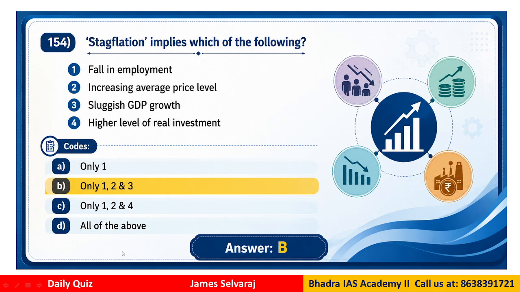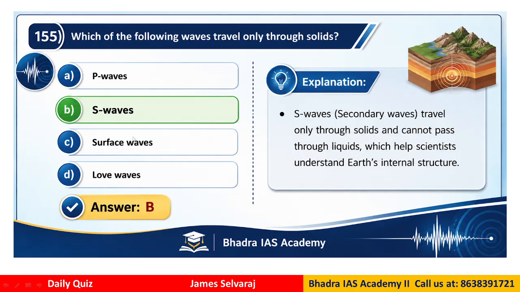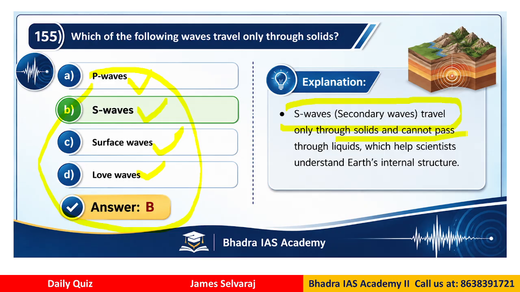Clear now? Which of the following waves travel only through solids? We have P waves, S waves, surface waves, Love waves. Basically the secondary waves travel through solids and cannot pass through liquids, which helps scientists understand Earth's internal structure. Therefore the correct answer will be secondary waves, the S waves. Clear now?